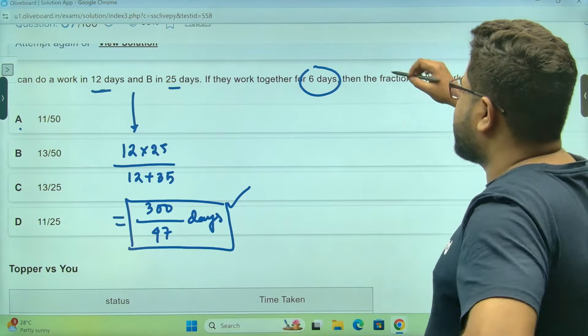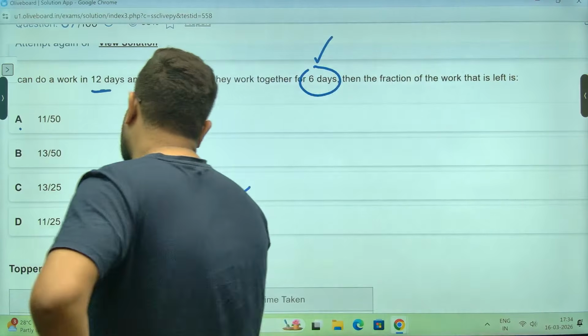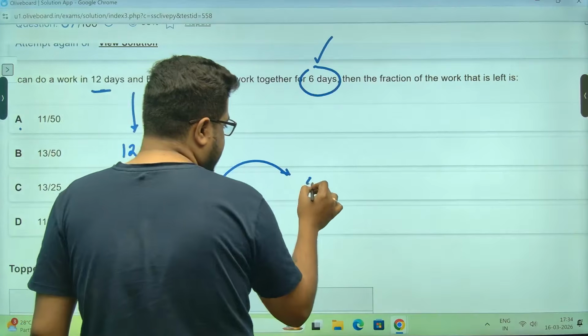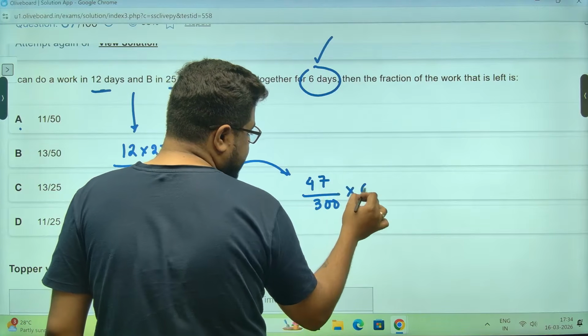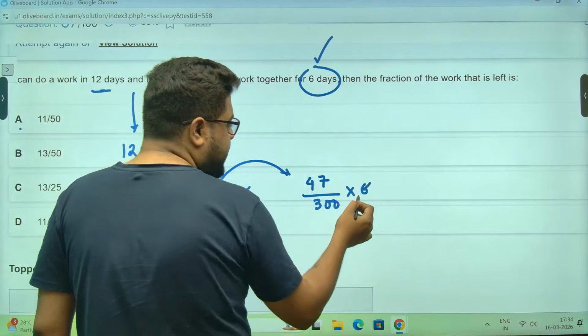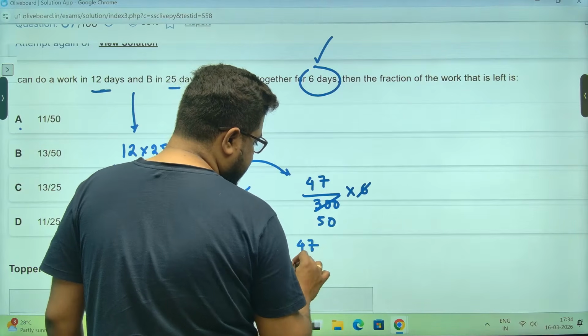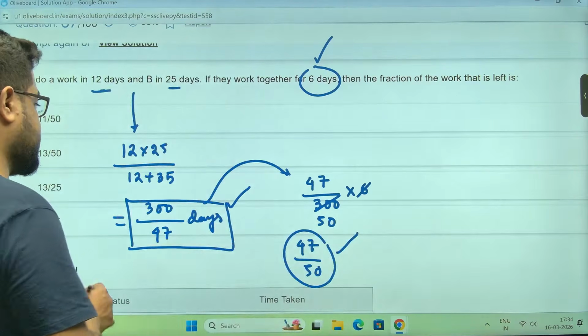Now, they have worked for 6 days. So every day they are doing 47 by 300 units. They have worked for 6 days. So they will complete how many units? 6 times, this is 50, sir. 47 out of 50 units they have completed.